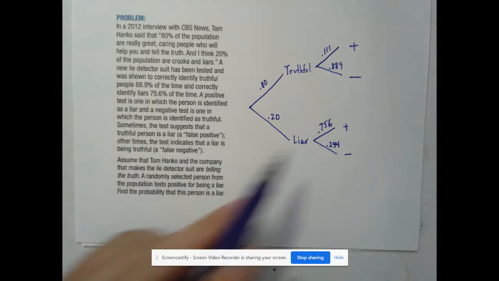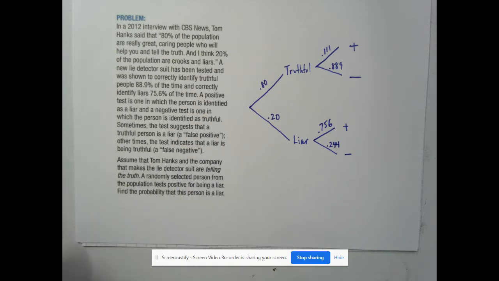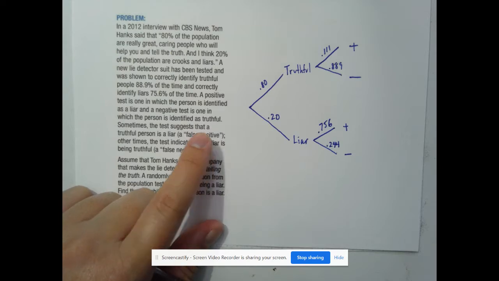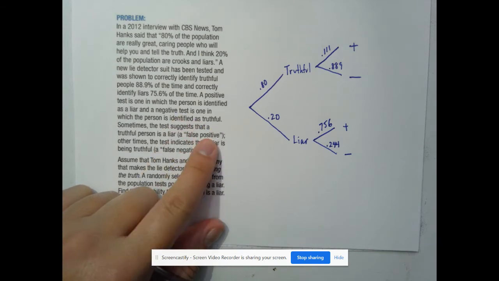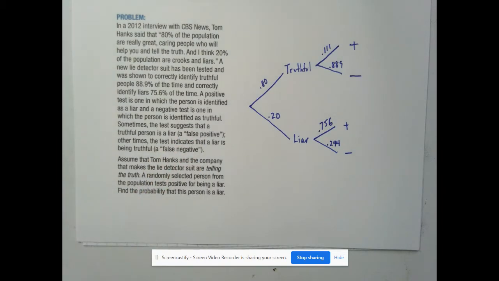This gets into the idea of false positives and false negatives. If you don't know what a false positive or false negative is, a false positive would be, you take a test and it comes back positive. Like say you take a test for a certain disease, or antibodies or something, and it comes back saying you have it, when in reality you really don't. A false negative is the opposite. The test will come back negative, saying you don't have it, and it turns out that you actually really do.